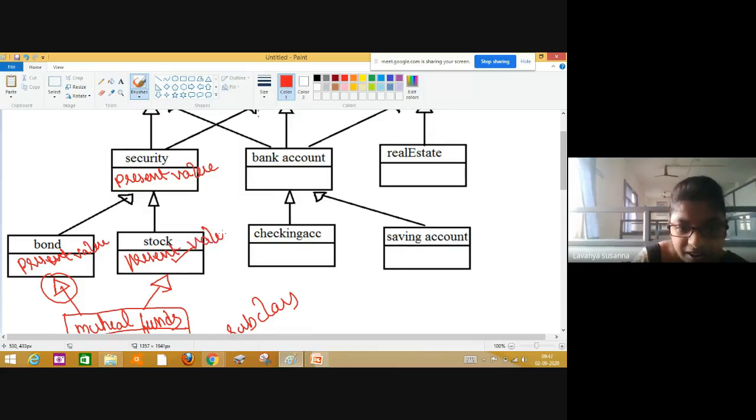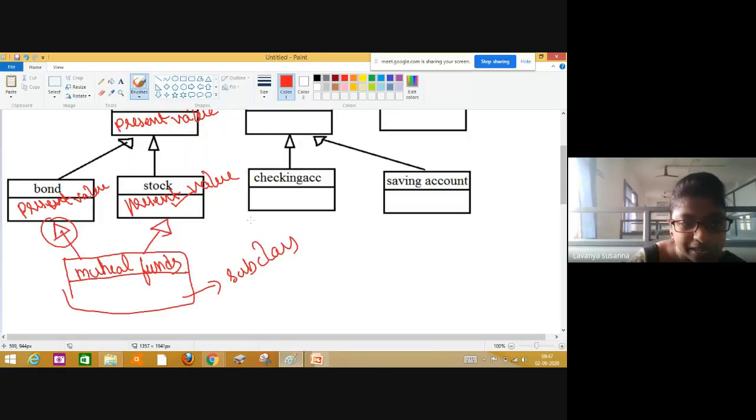Present value. Now, see here, in mutual funds, using this path, mutual funds is inheriting present value again. It is inheriting the properties of bond. That means present value it is inheriting. Just an example: it acquires the property present value. Again, from stock, it is acquiring the property present value again. Now a duplicate present value will be there.